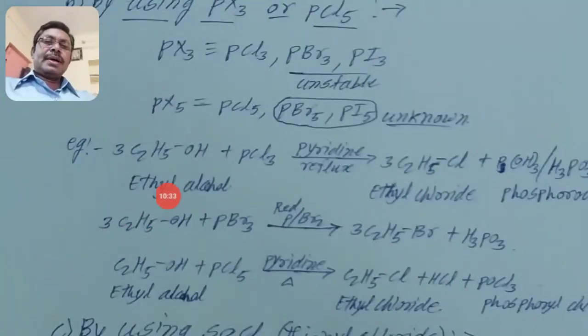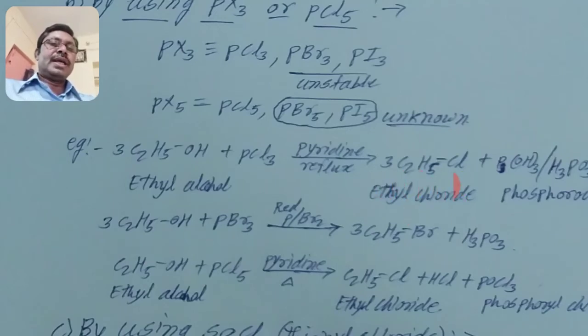There is an example with PCl3, that is phosphorus trihalide. The replacement of the OH group by Cl. How many Cl here? There are 3 Cls. So you must take ethyl alcohol thrice, which means we get 3 OH groups. By the substitution of these 3 OH groups by 3 Cl, we get 3 molecules of ethyl chloride,